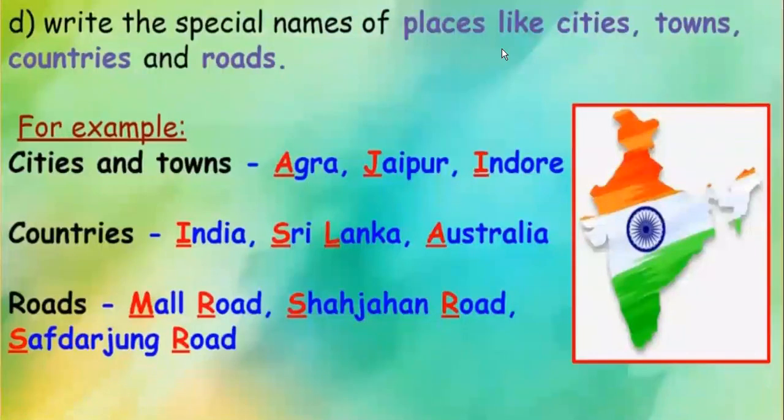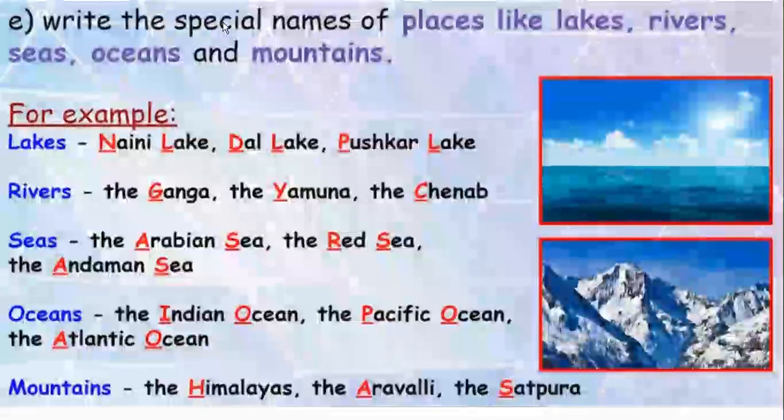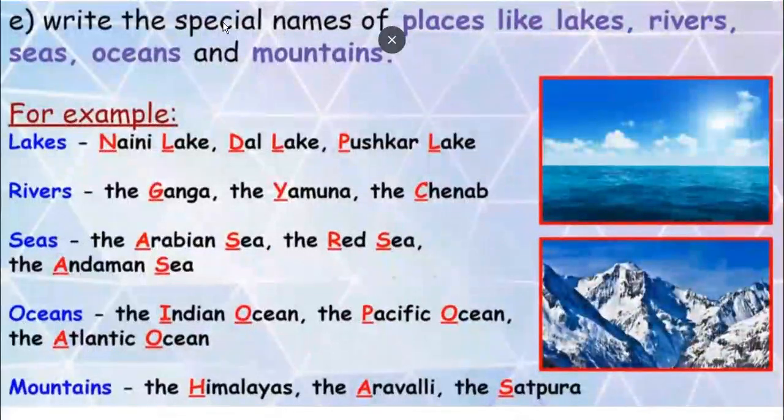Next, write the special names of places like cities, towns, countries, and roads in capitals. For example, cities and towns: Agra, Jaipur, Indore. Countries like India, Sri Lanka, Australia. Roads: Mall Road, Shahjahan Road, Safdarjung Road. Okay, so R will also be in capital. Keep that in your mind. Okay, now next is write the special names of places like lakes, rivers, seas, oceans, and mountains also in capitals. Okay.